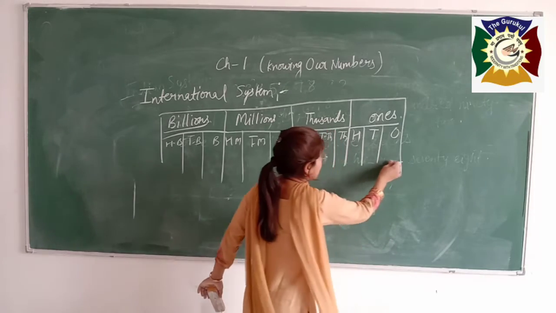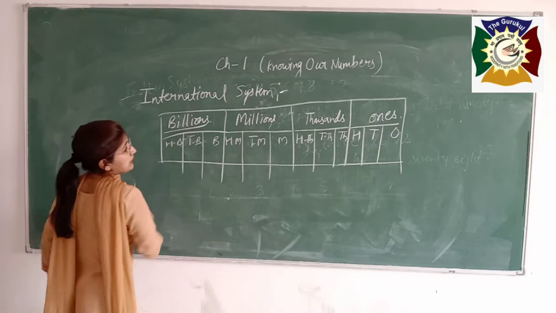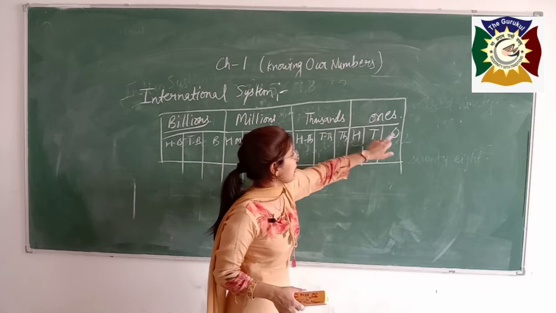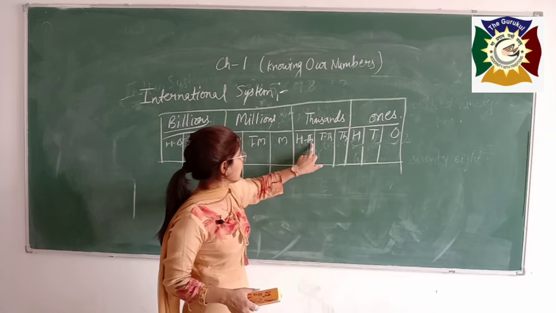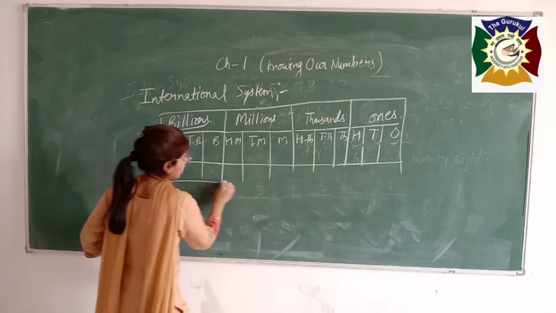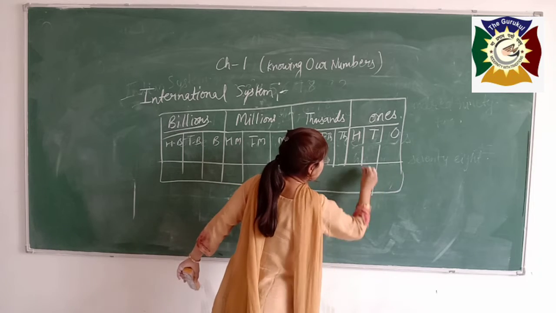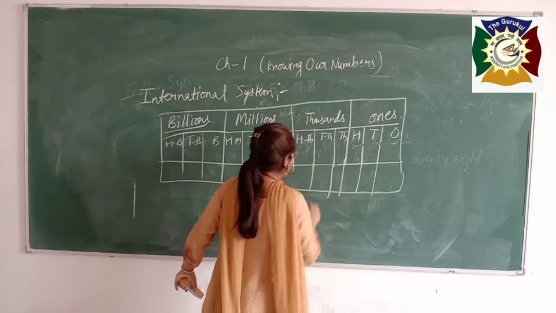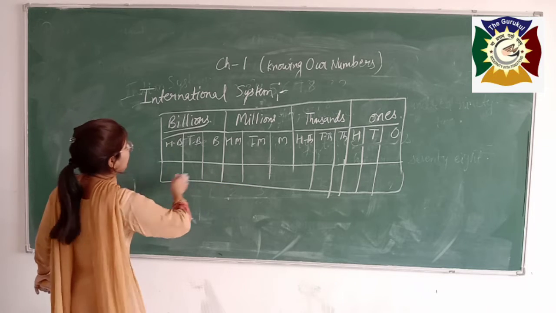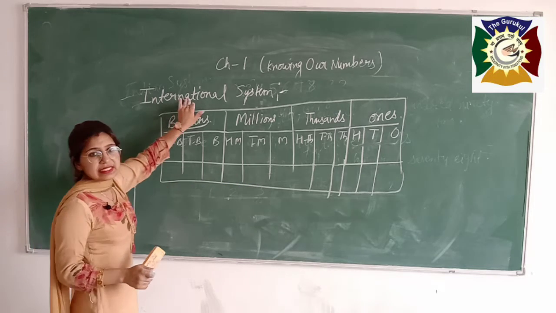See, in each period we have split the digits into 3. One period has 3 digits. Again this has 3 digits, 3 and 3. If you want to write any number according to our international system, as you have done in your Indian system, you have to write the number from right to left. Similarly, you will do in your international system.